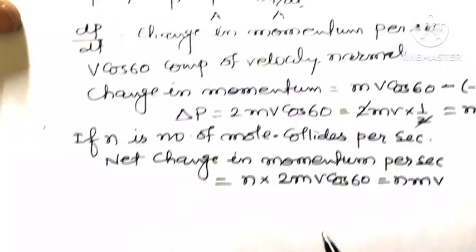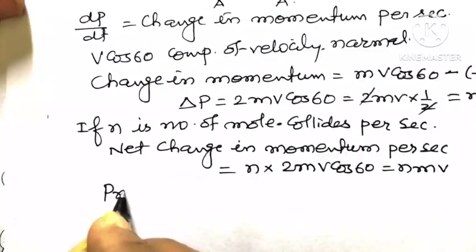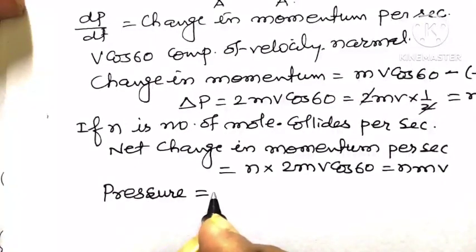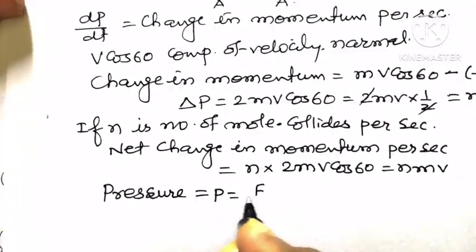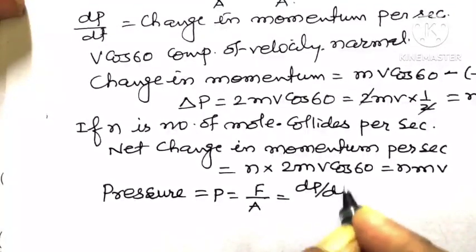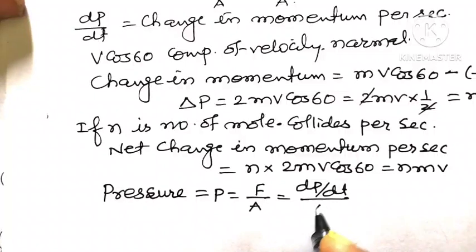Now pressure exerted by molecules of gas on the wall, pressure P is equal to F divided by A, F meaning the rate of change of momentum dp by dt, divided by area A.